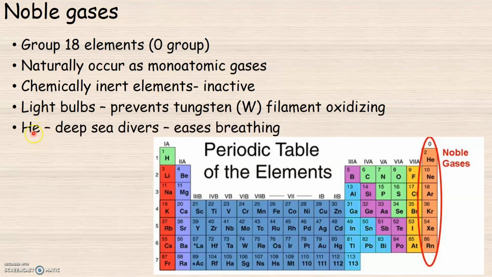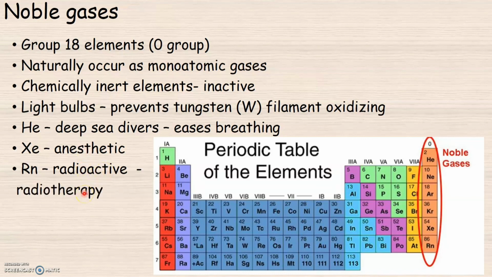The noble gas helium is used by deep sea divers; it helps in easing the breathing process. The noble gas xenon is used as an anesthetic in the medical field. The noble gas radon is a radioactive element and it is used in radiotherapy. So these are some of the uses of noble gases.